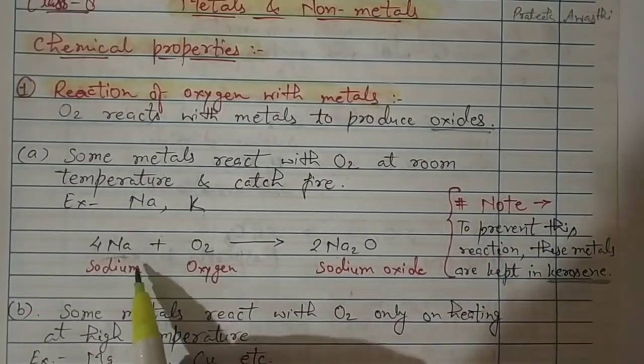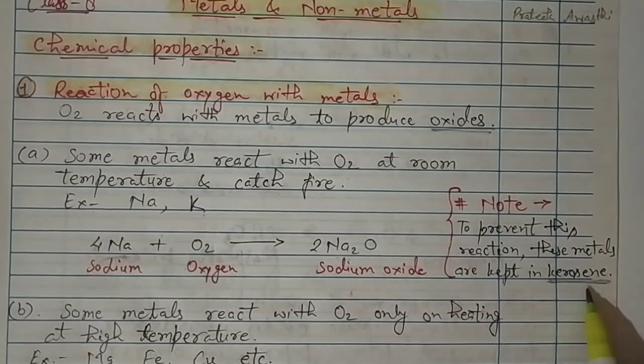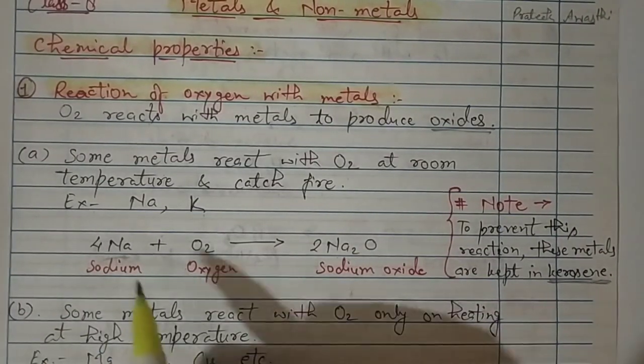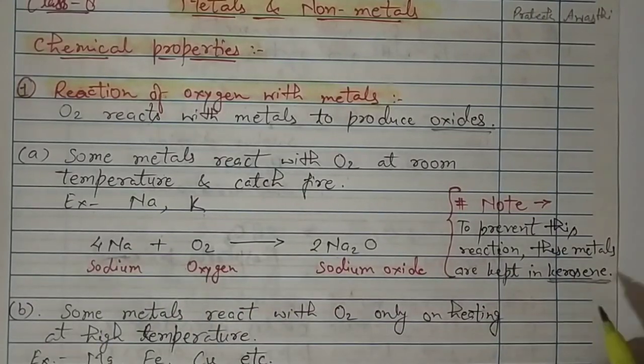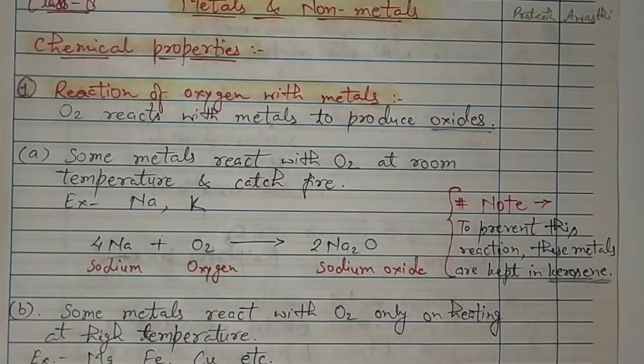And whenever we want to use Na, that is sodium, we take a small part from it and again we put it in the kerosene.